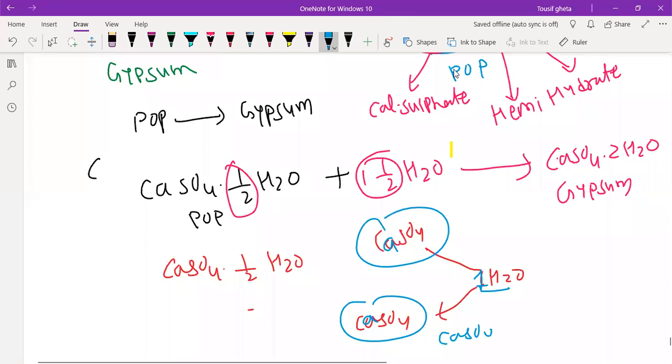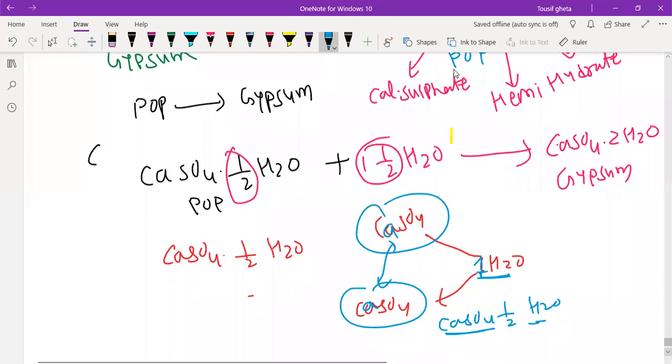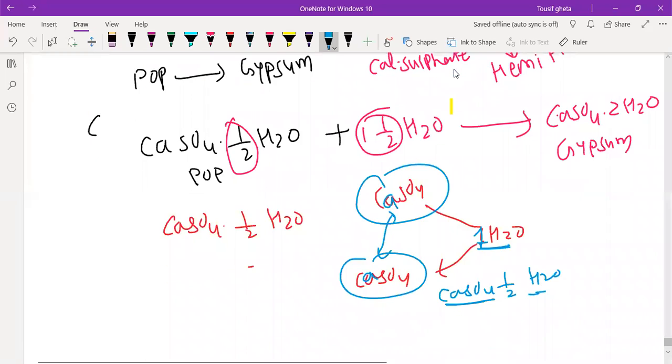For one calcium sulfate, half. But actually, there is no half water molecule. There is a full water molecule only, but two calcium sulfate units are sharing one water molecule. People may think, how can half come? Half a water molecule would mean half hydrogen, half oxygen. How is that possible? So exactly, there is no half water molecule.